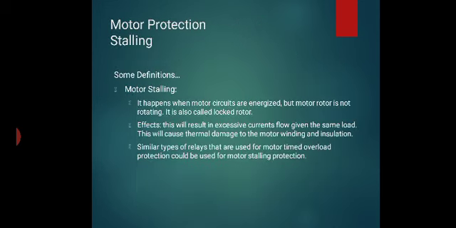In motor protection, stalling can be produced. What is stalling? It happens when the motor circuit is energized but the motor rotor is not rotating. It is also called blocked rotor. This results in excessive current flow for the same load. This will cause thermal damage to the motor winding and insulation. Similar types of relay that are used for motor time overload protection can be used for motor stalling protection. Stalling is one type of fault.